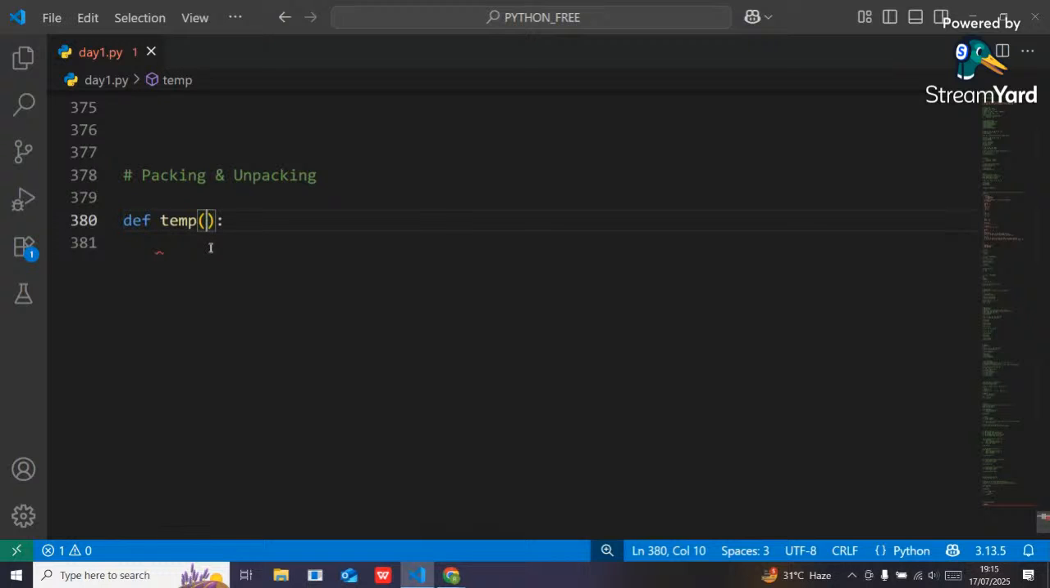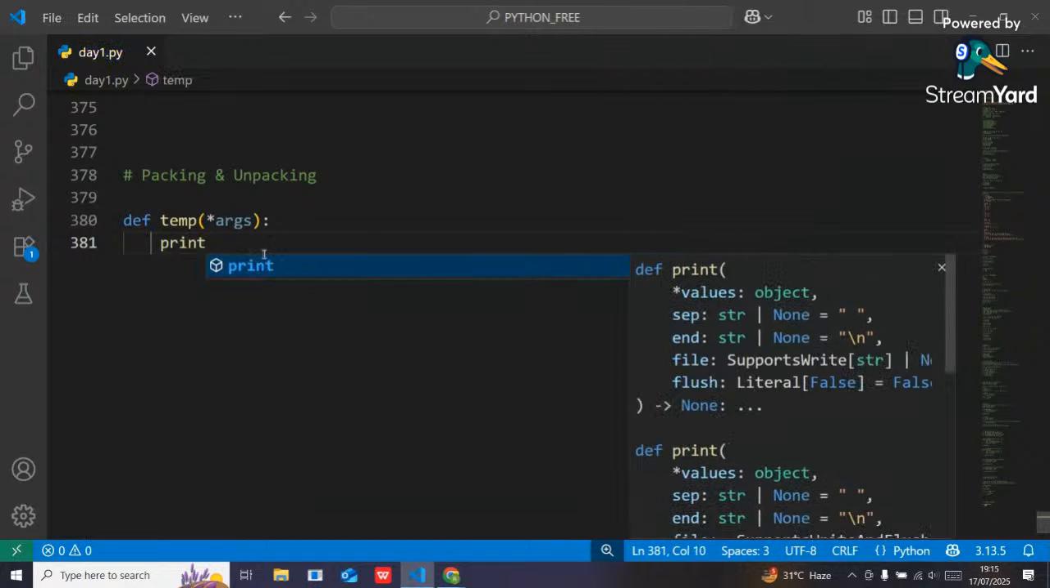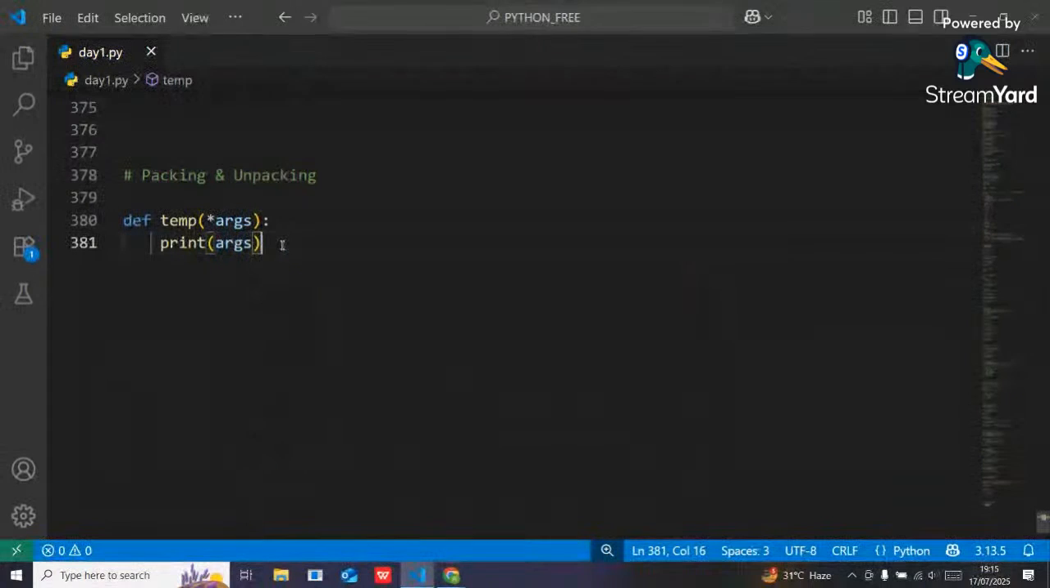So I can pass a single asterisk and args. Not a keyword, it is just a name. If you want to use any other name, you can, but as per industry standard, you should use args. Now you can pass n number of arguments. If you simply print args, it will return a tuple collection. Whatever values you pass here will be packed in the form of a tuple.